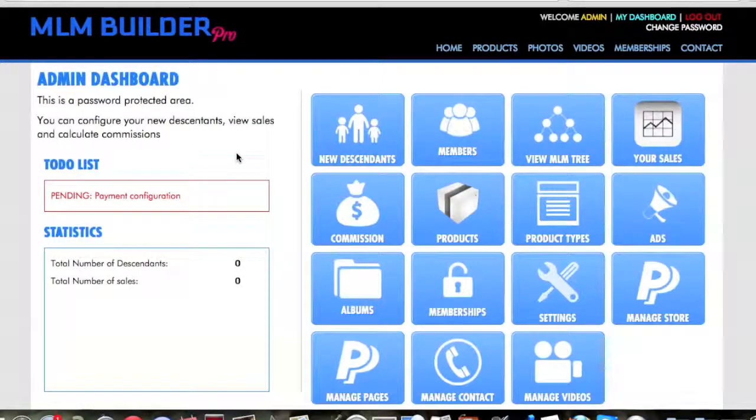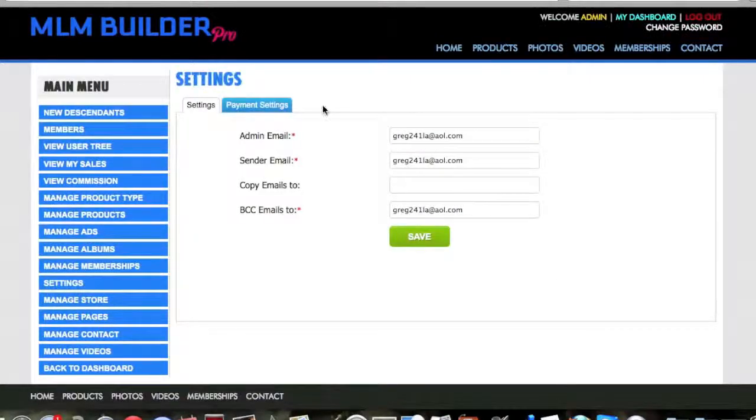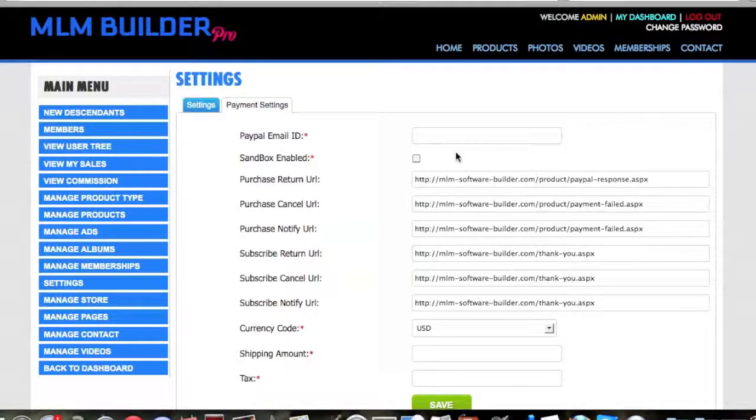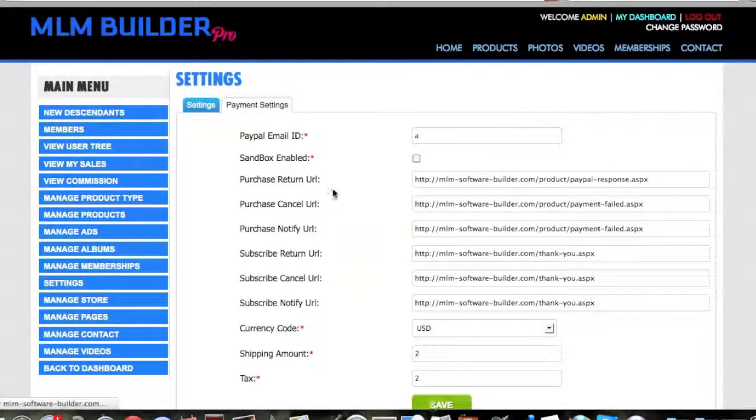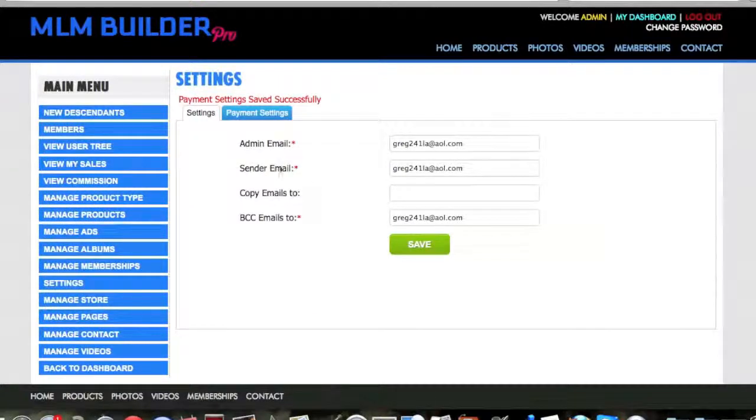And here for payment configuration, we can go into settings, and payment settings, and here you can add your PayPal ID and your shipping amount and tax. Save. Okay.